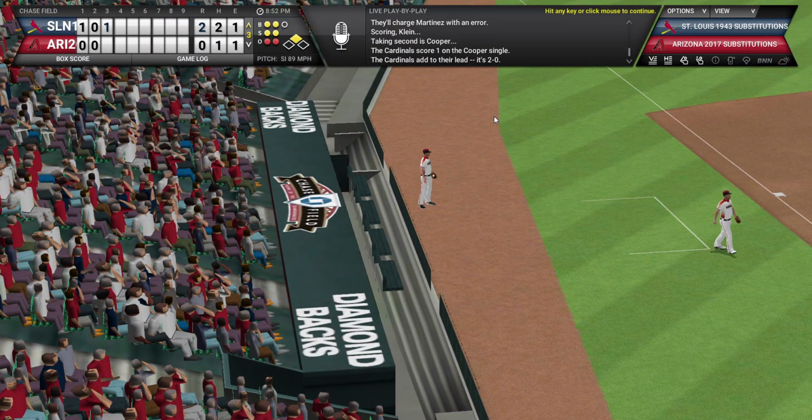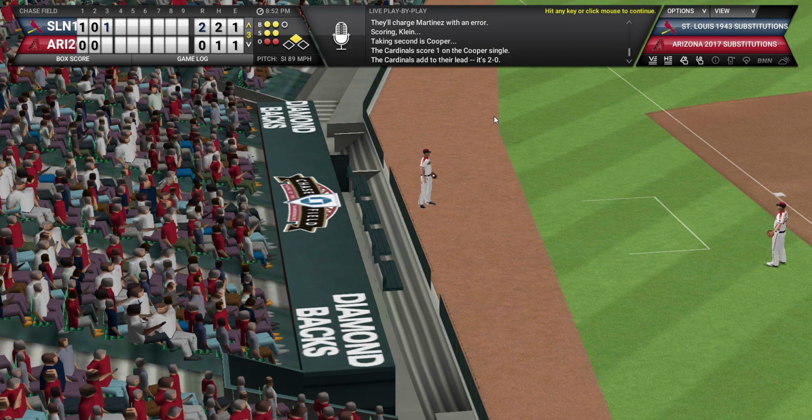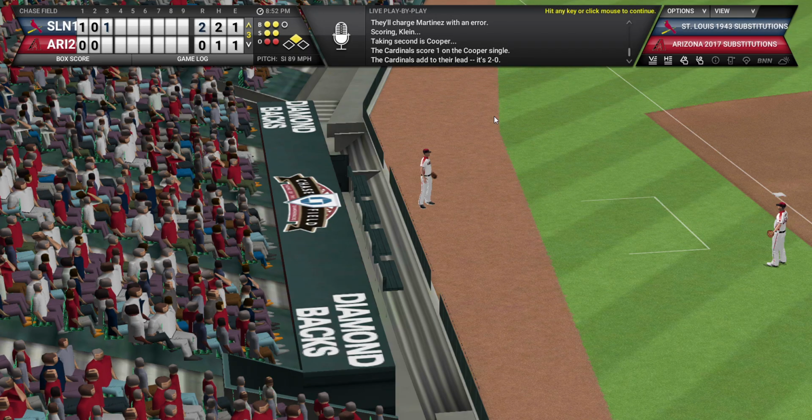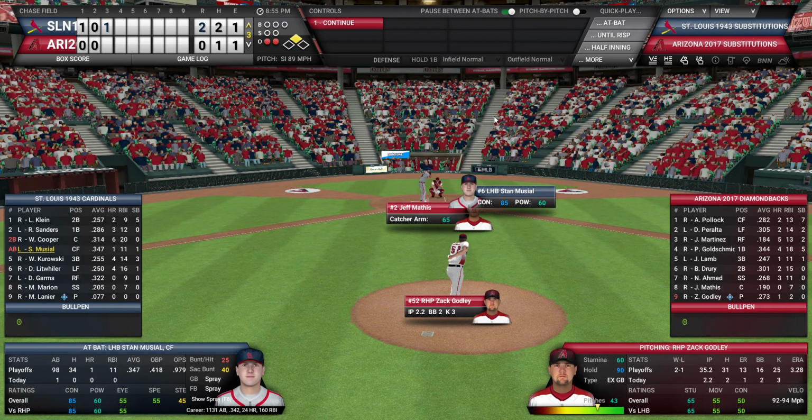But JD Martinez in right field, not a great defender, makes a poor throw that goes into the dugout, or at least goes beyond third base. The runner does advance to second, and a run comes home to score. It's 2-0 Cardinals, and now you've got Musial up. You are asking for damage with that error.